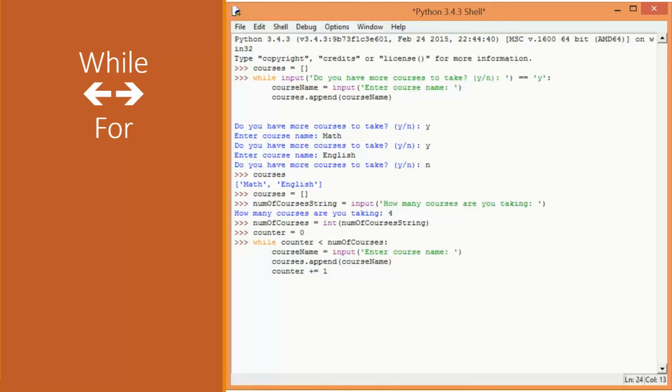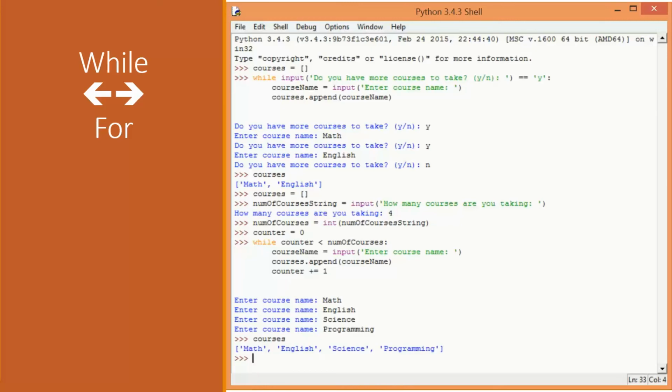or the more common situation is you increment by 1. Okay, so every time I execute, I ask the user for a course name, add it to the list, and then I'll increment my counter variable by 1. So this will ask me to enter the course name. It should ask only 4 times. And there, I'm done. So the counter started with 0, 1, 2, 3, and then when it became 4, that condition evaluates to false and exits. And my courses list is as I would expect.